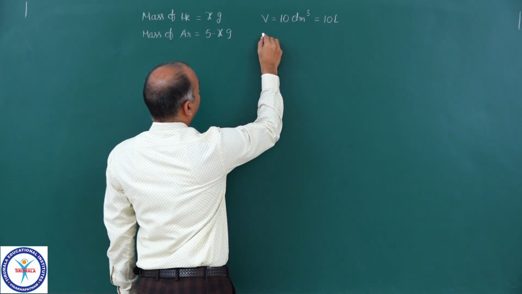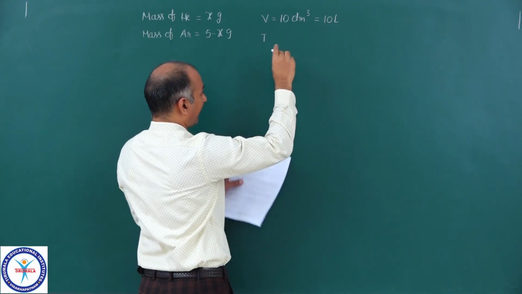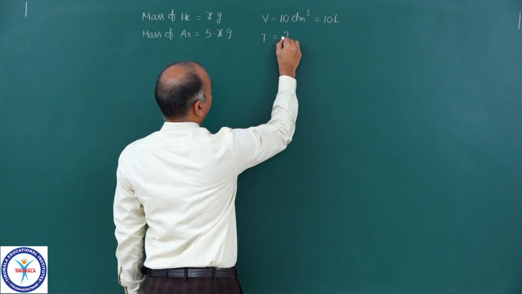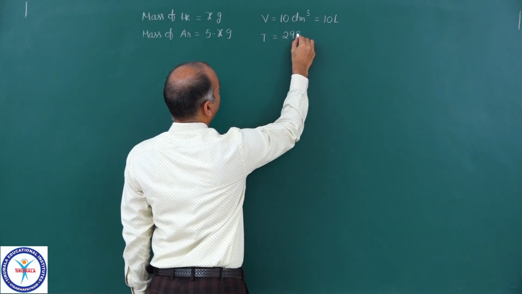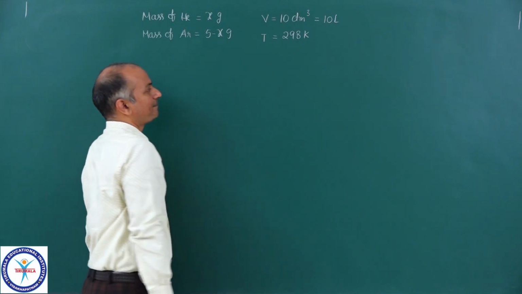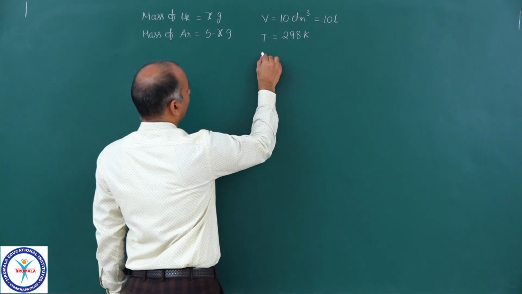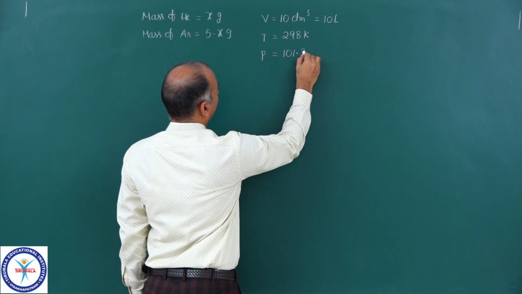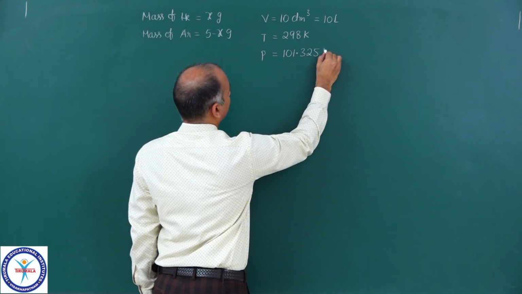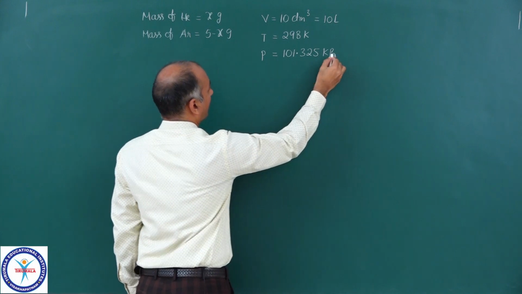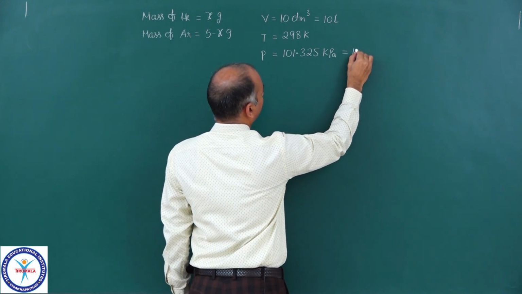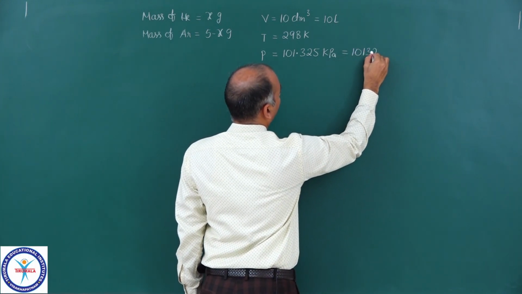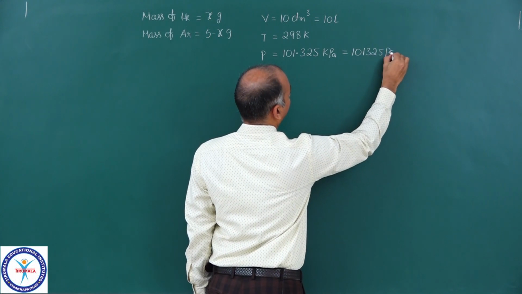Now temperature is given, that is 25 degrees Celsius. So it is 298 Kelvin. And pressure is given, that is 101.325 kilopascal. Now you can write it as 101.325 times 10 power 3 Pascal.